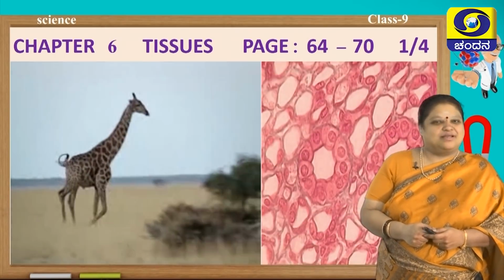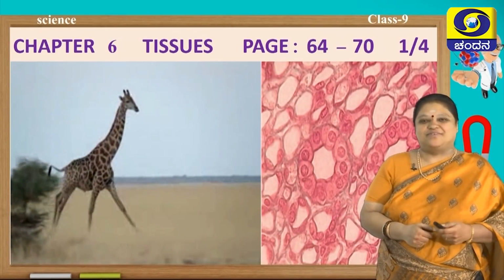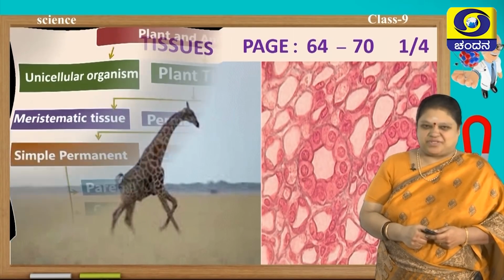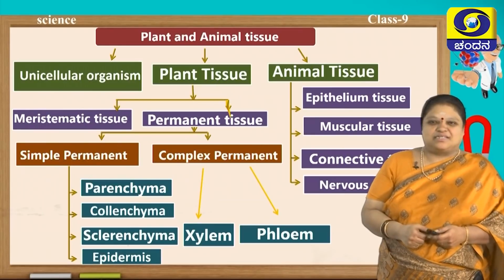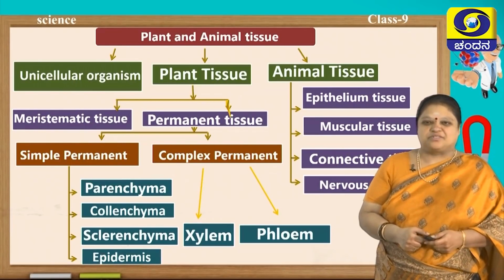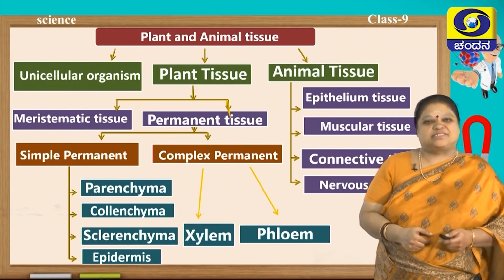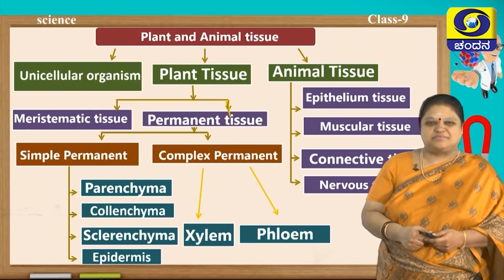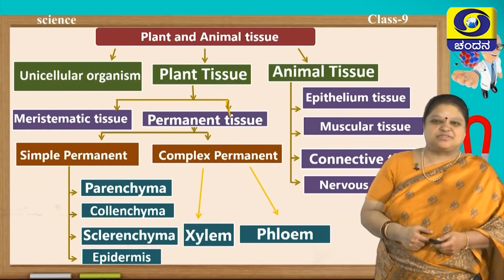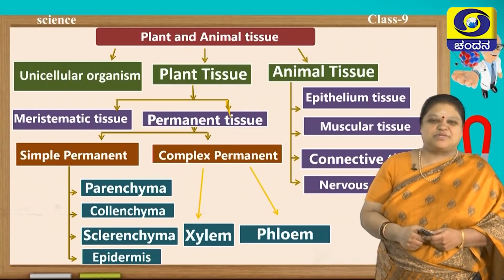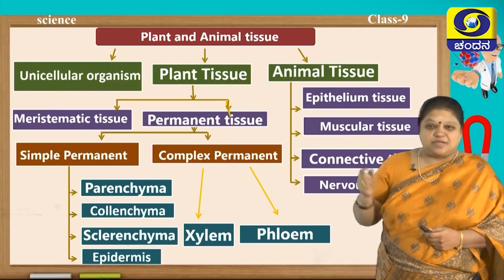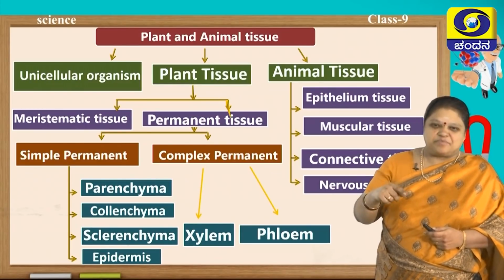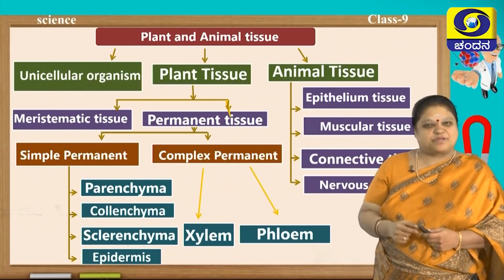So, let us know what all we will study in this chapter. First we will study about the difference between plant and animal tissues. In that we will be studying about the unicellular organism, plant tissues and animal tissues. Then in the plant tissues we will be studying about meristematic tissue and the permanent tissue. In the permanent tissue we will be studying simple permanent tissues and the complex permanent tissue.